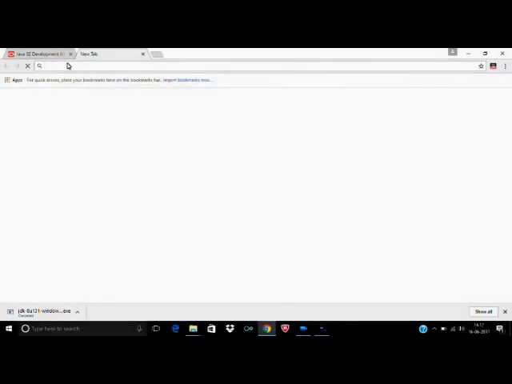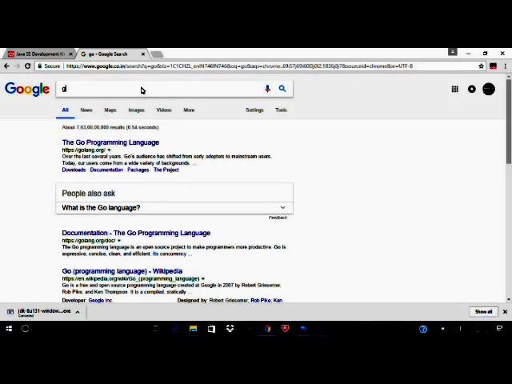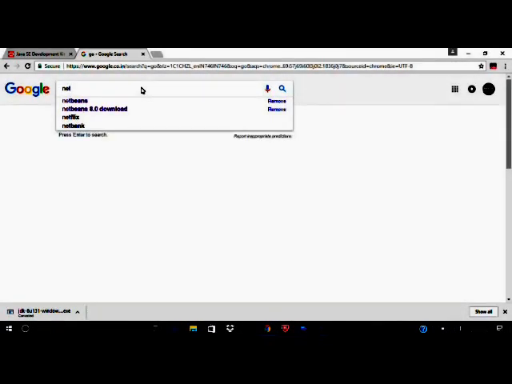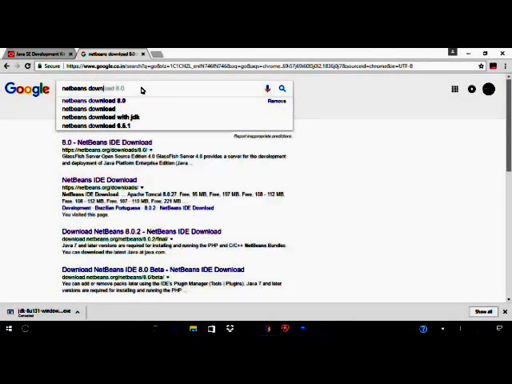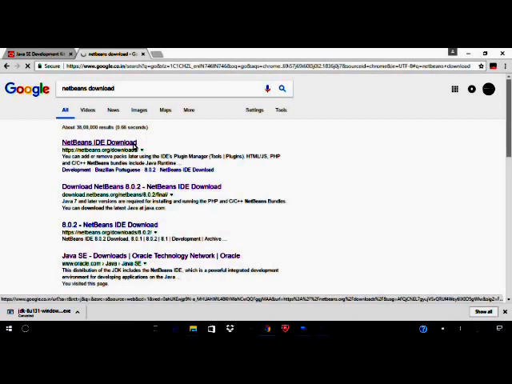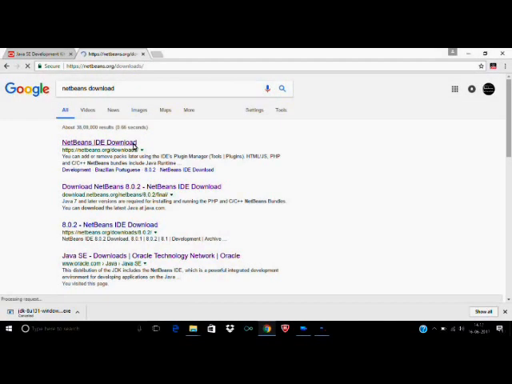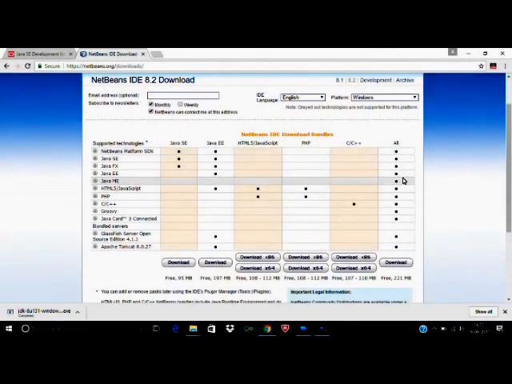For downloading NetBeans, open a new tab and write NetBeans download. The first link is of oracle.com and we will open it. After opening it, you will see this screen.